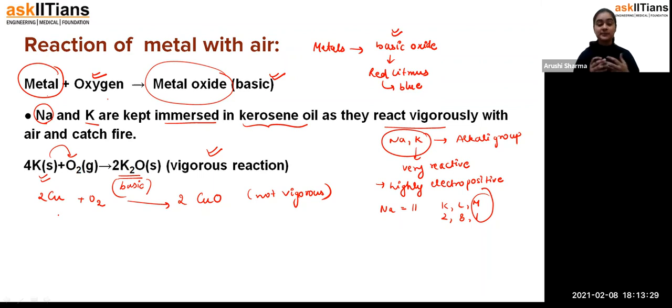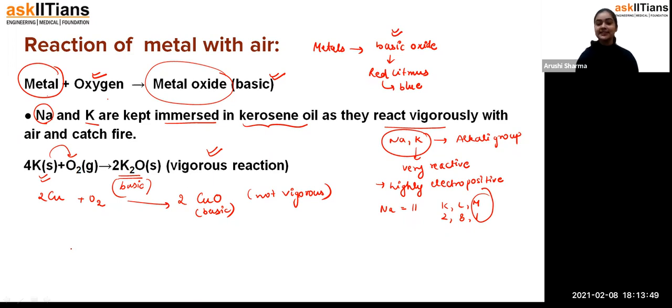It requires some special condition. You have to provide more and more heat so that it can react with the oxygen. But definitely you will get a metal oxide, and it will be basic in nature only. Fine. So it generally depends upon the type of metal present, either a very reactive metal or a very less reactive metal.